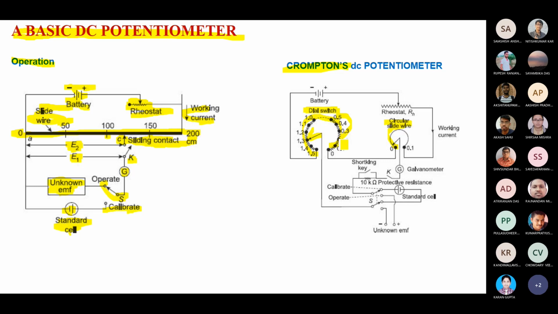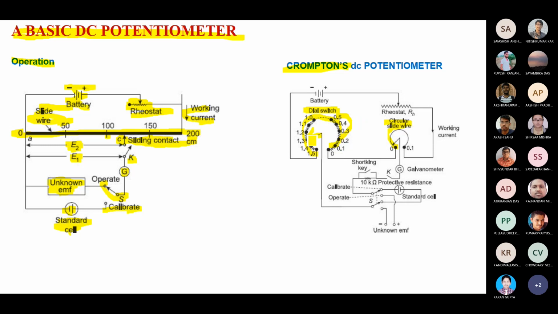Okay, you know that from our very beginning we are using some multiplier, meaning additional shunt resistance and series resistance. We are telling it like that. For measurement of voltage, more resistance is there. So in series, that's the concept. You are adding some more resistance, and that you can say is the dial switch.